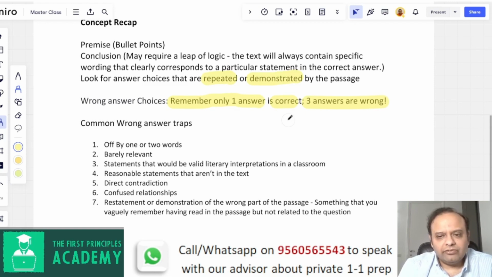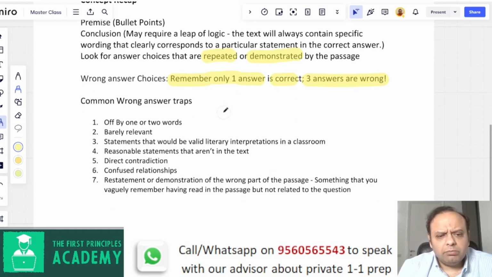Once you are very good at identifying why an answer is wrong, that gives you immense confidence in choosing the right answer, and that helps a lot. So what are the common wrong answer traps? An answer choice where most of the things are correct, but one or two words are wrong, which is obviously wrong. Something that's barely relevant. Statements that would be valid literary interpretations in a classroom, where something happened, but you're making a literary interpretation not directly demonstrated or stated in the passage. Reasonable statements that aren't in the text, where you think this may be true in real life, but since it's not in the text, it cannot be an answer.